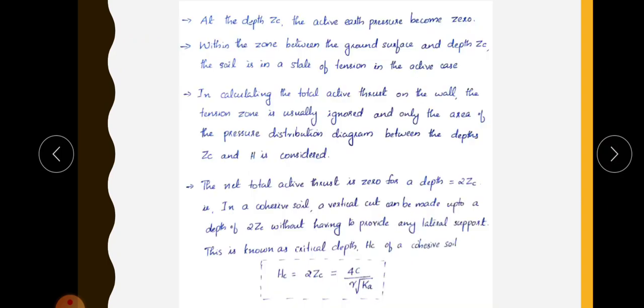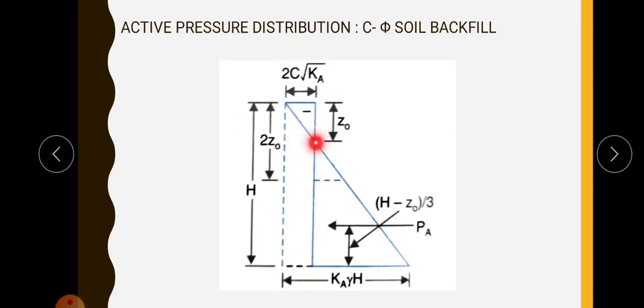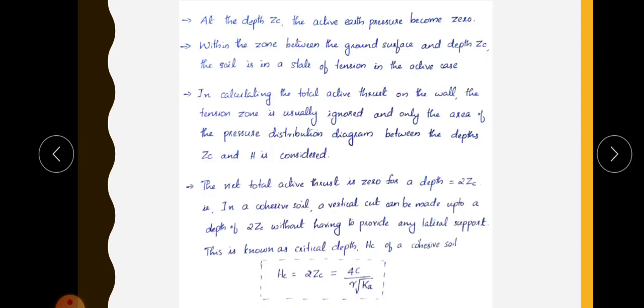Next, the same points are here: at a depth ZC or Z naught, the active earth pressure becomes 0. Within the zone between the ground surface and depth ZC, the soil is in a state of tension in the active case.